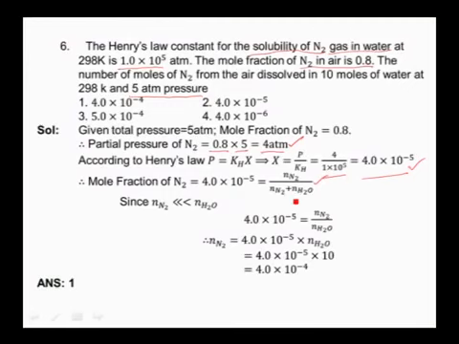Since nitrogen is less soluble in water, the number of moles of nitrogen in the denominator is very less, so we can neglect this. Then the relation becomes 4 into 10 power minus 5 is equal to number of moles of nitrogen by number of moles of water. This is the relation. Since given there is 10 moles of water, substitute 10 in place of number of moles of water, then we will get number of moles of nitrogen as 4 into 10 power minus 4. So among the given options, the correct option is 1 into 10 power minus 4.